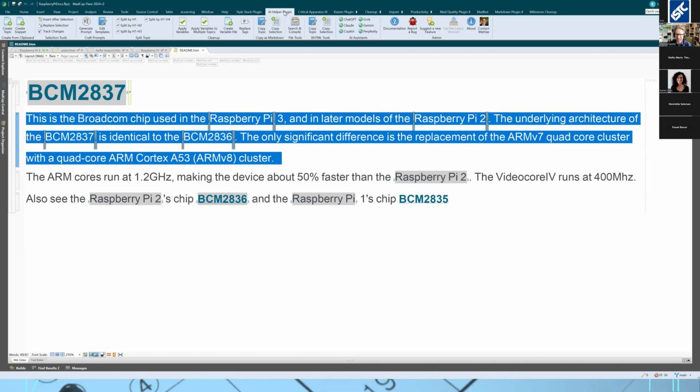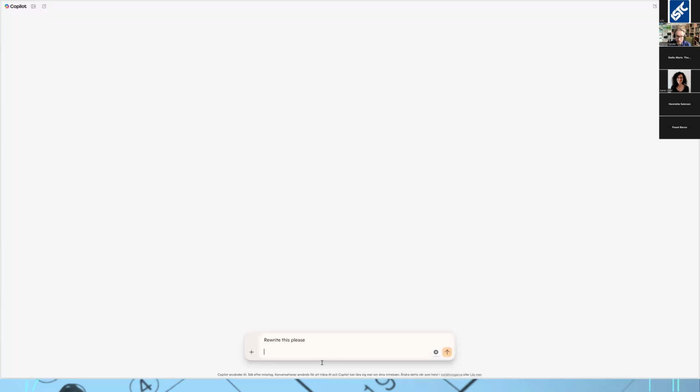I guess it's a tab, and click copy as Markdown. Copy the selection as Markdown, and that's going to put a Markdown version of this text on your clipboard with variables and everything. So pasting this in, we can see that it now says this is a Broadcom chip used in the Raspberry Pi 3. So that looks good. Rewrite this, please.